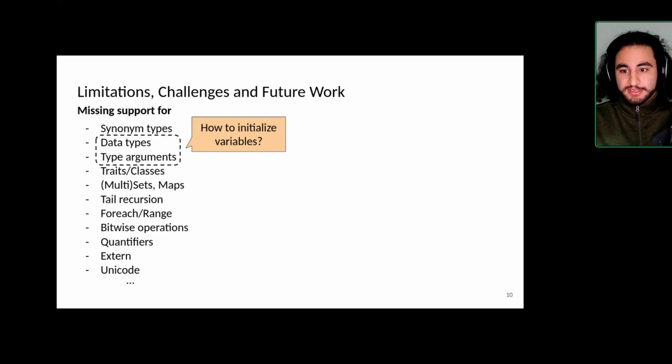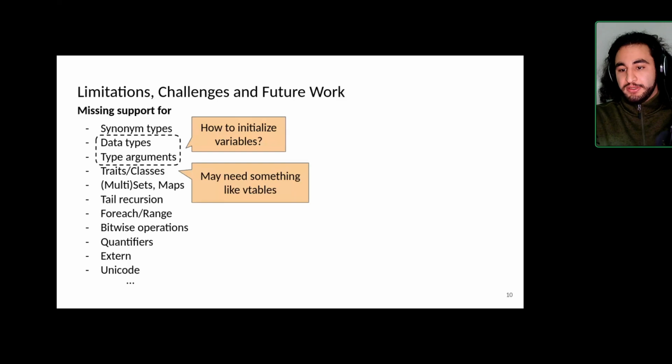For type arguments, I would assume we probably need to disable the static type checker and then just initialize references with a dummy value. And in case it makes you a bit uncomfortable, it shouldn't, because we're proving correctness anyway. And Dafny guarantees that in a correct Dafny program, at least in the semantics, every variable is initialized before it's used. So that shouldn't really be a problem.